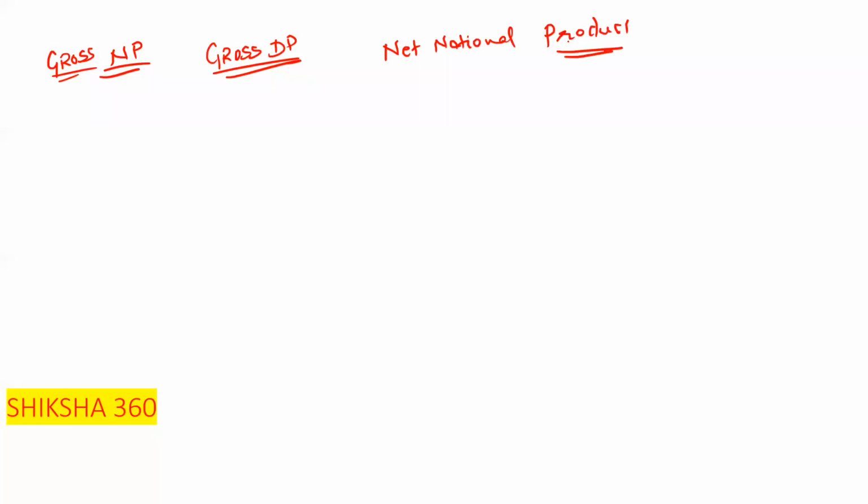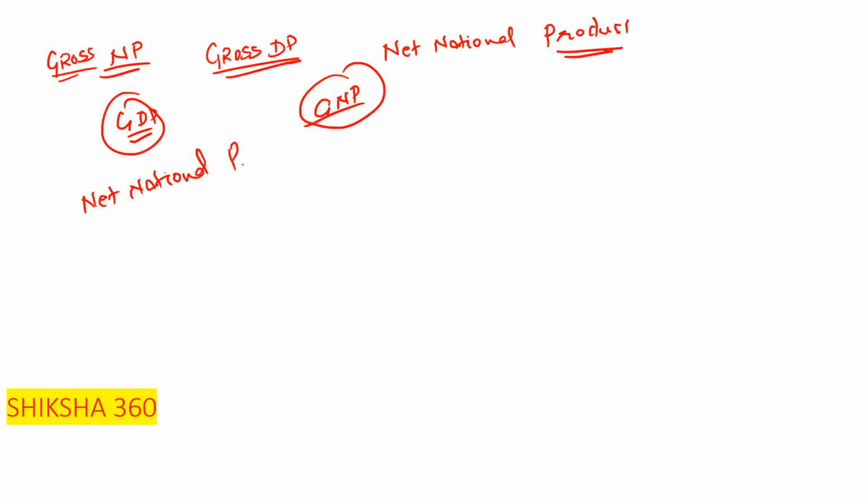Sometimes they will ask these types of terms: gross domestic product, GDP, gross national product, GNP. We have already discussed that, gross. But sometimes they will ask net national product, NNP. So how can we reach the net?